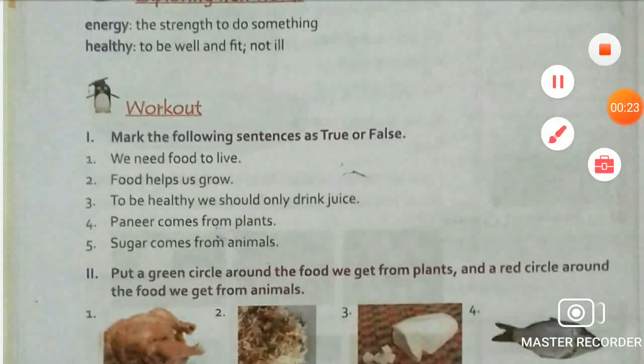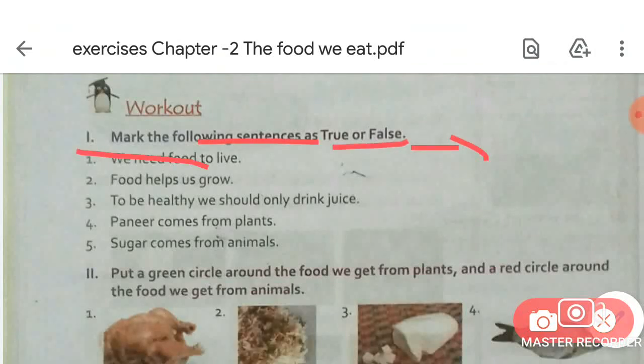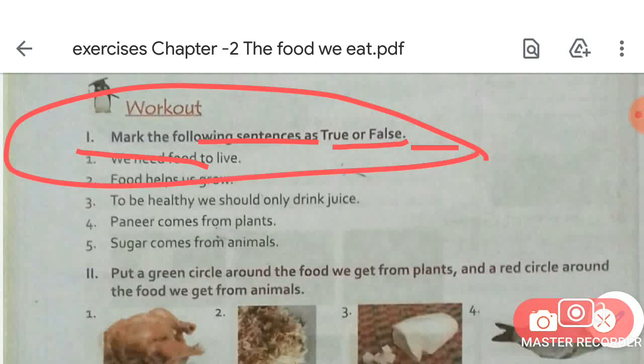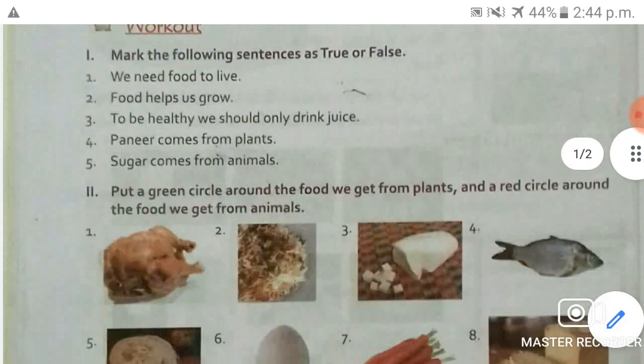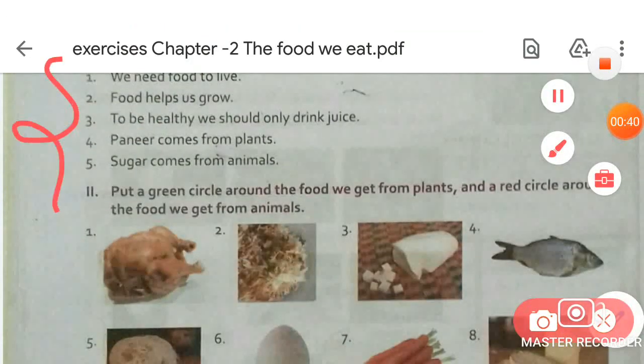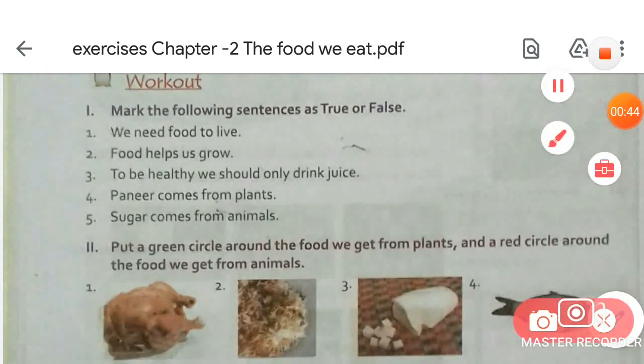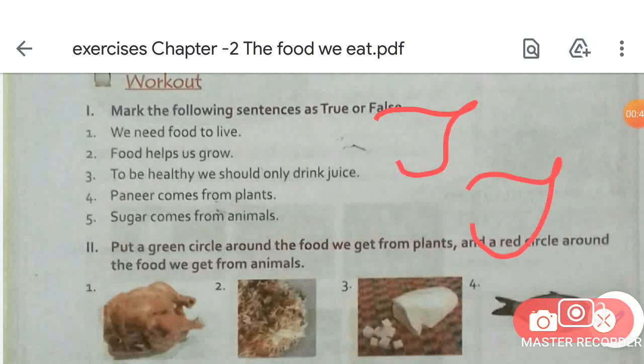So here you can see the first exercise is: mark the following sentences as true or false. Here 5 sentences are given and you have to read them and mark T for true and F for false.